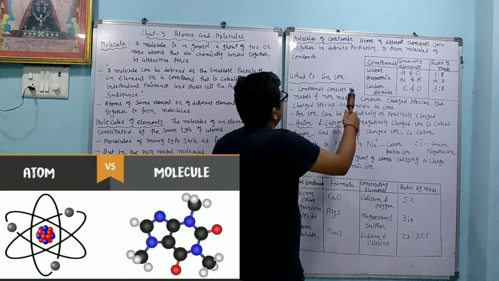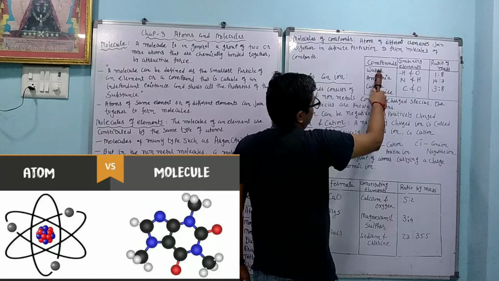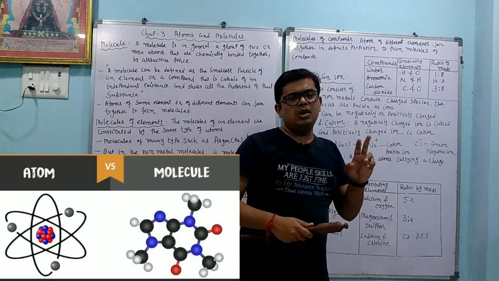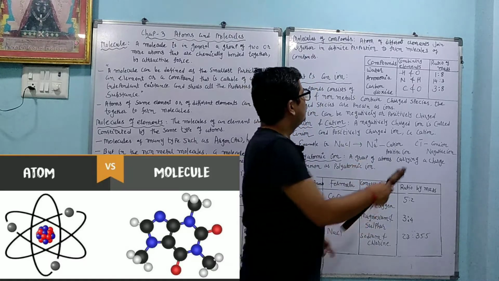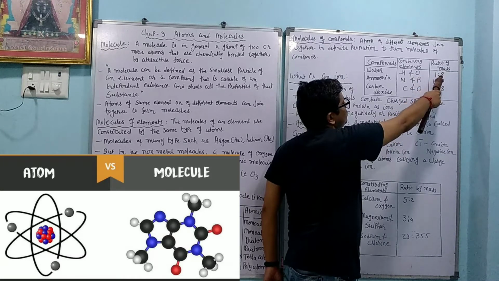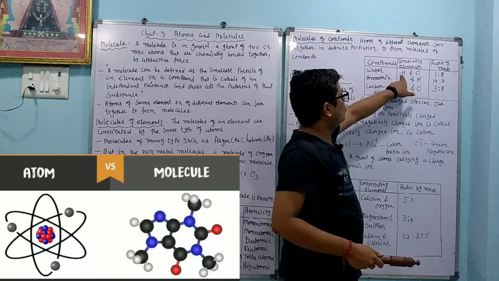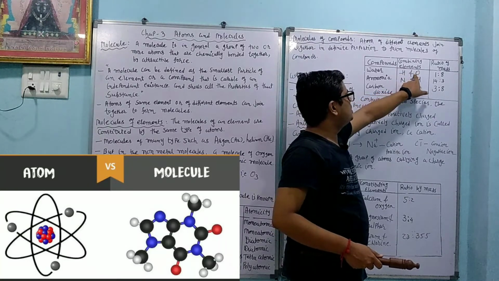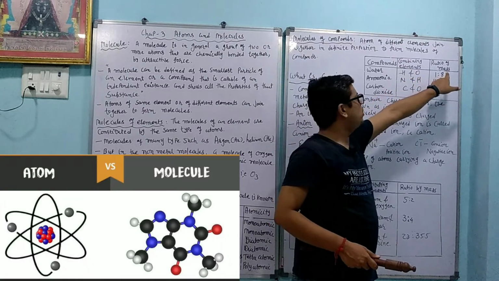We will see here the compound, for example water. Why is water called a compound? Because 2 hydrogen and 1 oxygen are present, so it is called a compound. The combining elements are hydrogen and oxygen, and the ratio of mass is 1:8. The weight of one hydrogen atom is 1, 2 hydrogen atoms are present, so it is 2. Oxygen weight is 16, so 2:16, but when we make 2 common, we can write 1:8.